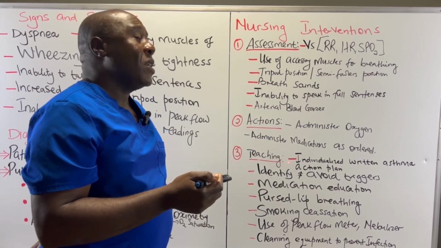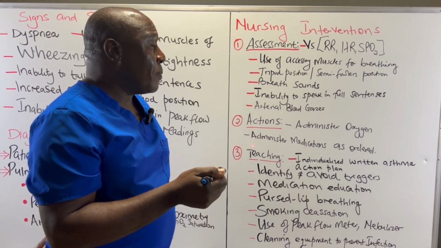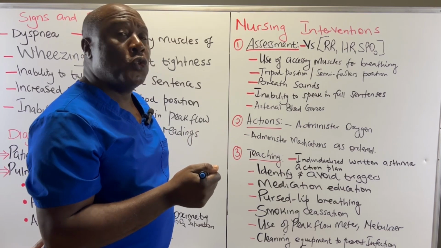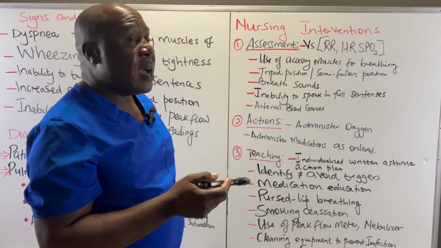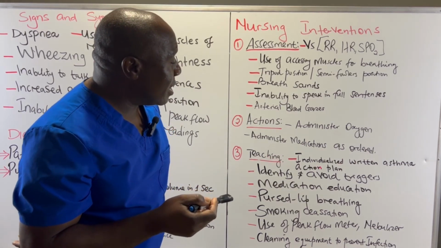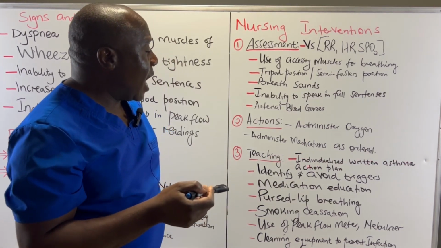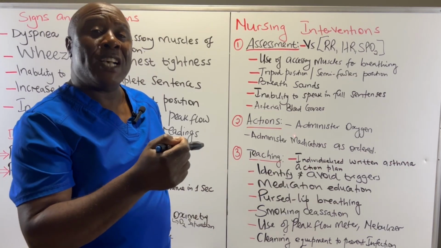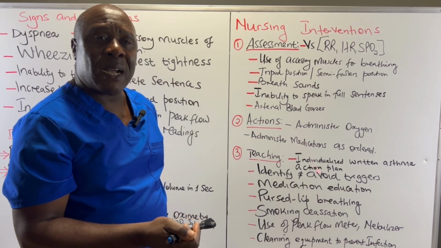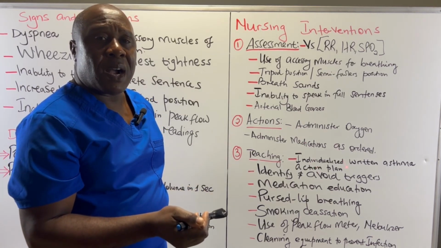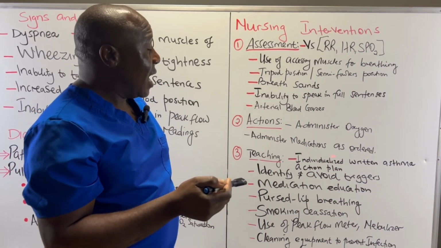As we are going to see, it has three parts: the yellow part, the green part, and the red part. You are supposed to know what to do at any given time as you follow your asthma plan. So you are going to teach the patients about an individualized and written asthma action plan. What you do as you manage your asthma when you don't have an asthmatic attack, when the symptoms are coming, or when you have a severe asthmatic attack. You must have a plan.